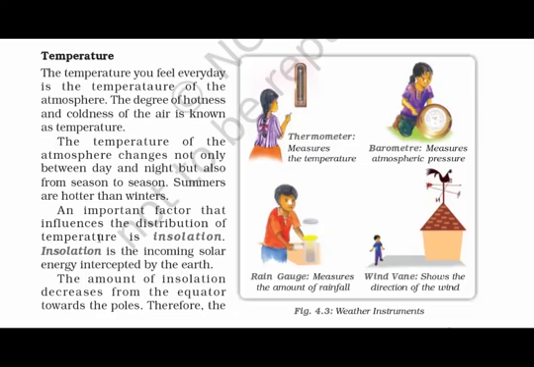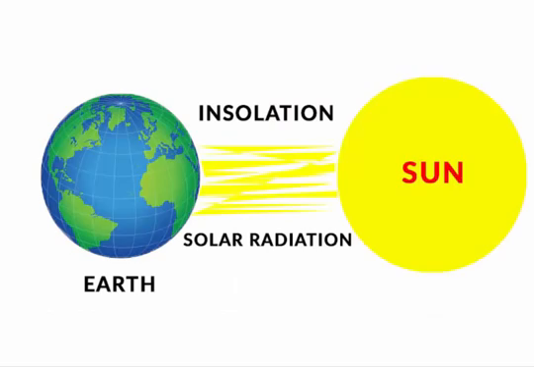An important factor that influences the distribution of temperature is insolation. Insolation is the incoming solar energy intercepted by the Earth. The amount of insolation decreases from equator towards the pole. This is quite evident if you see, the sun rays directly fall on the equator. Therefore, the insolation level over there will be higher compared to the poles.